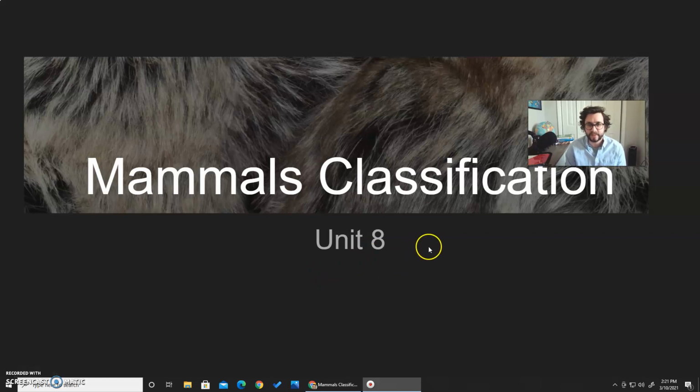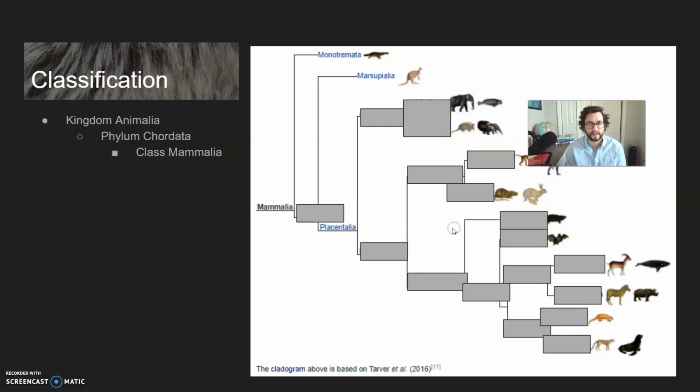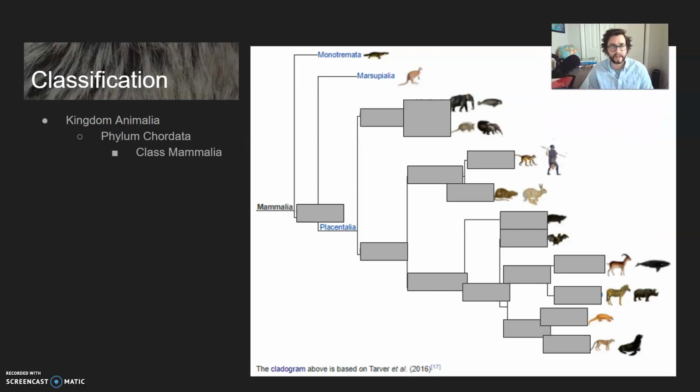Hi everyone, this is the second lesson for mammals on classification. We've already gone through some of the basic classification groups, the ones based on reproduction. You have the monotremes, which is the oldest, and then the next two groups have live birth, whereas the monotremes have egg-laying reproduction. Marsupials have the pouch that the young will develop most of their time in, and the placental mammals have that placental organ that helps to facilitate the growth of the offspring inside of the mother.